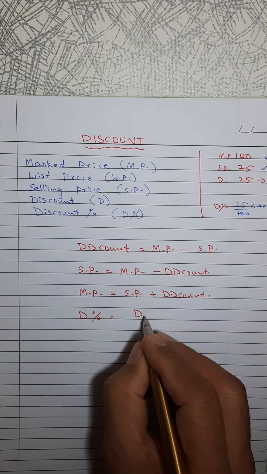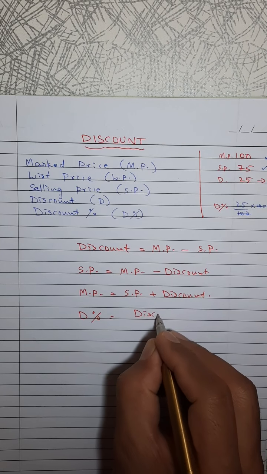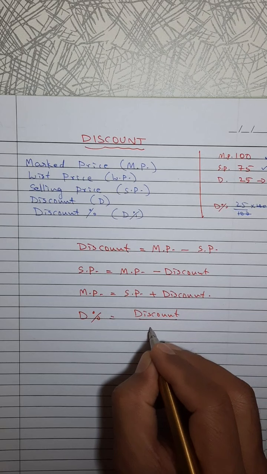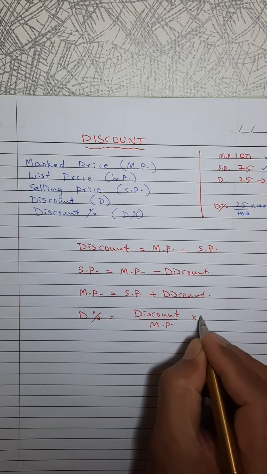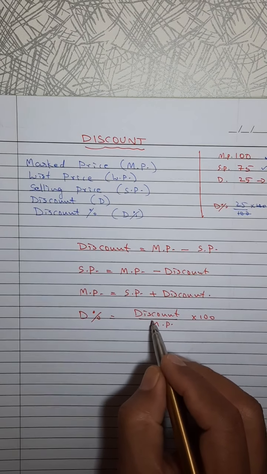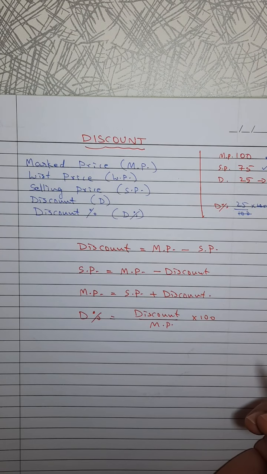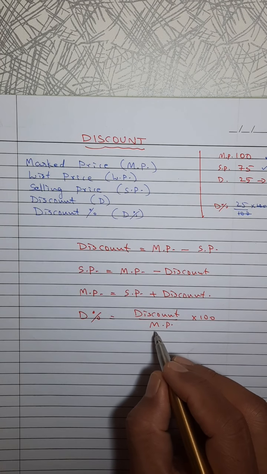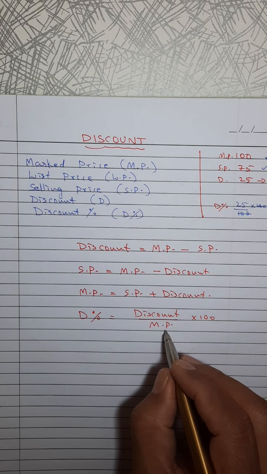Discount percent means discount upon MP into 100. Discount percent means discount upon MP into 100. I hope it is clear. Always you have to remember discount percentage is connected with MP.